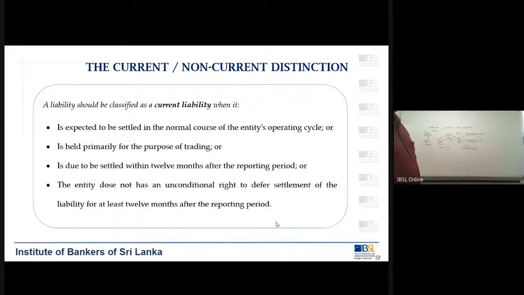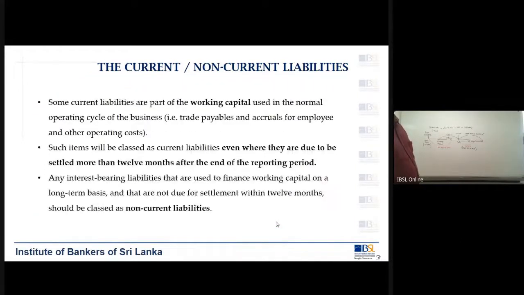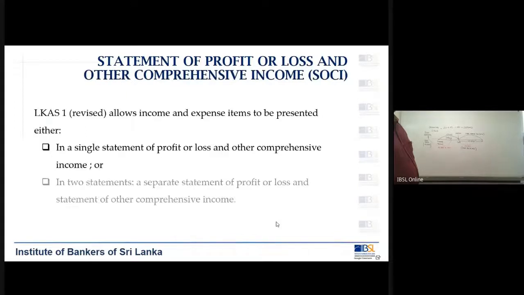This is continuing on the definitions which you have to go through and remember. Not going in detail. Then again we come back to the statement of comprehensive income, which talks about what we have to present in terms of the financial statement.